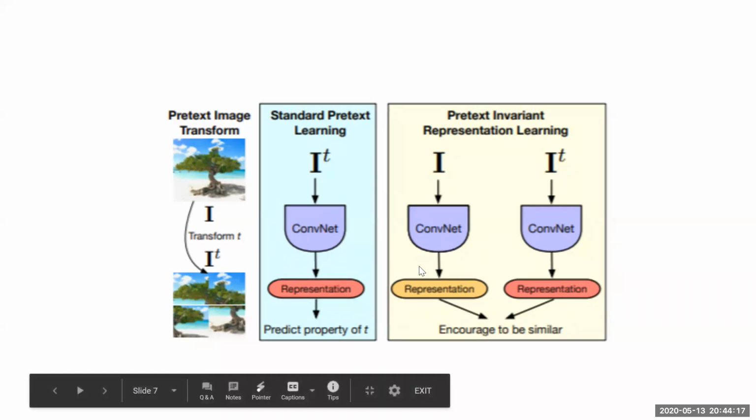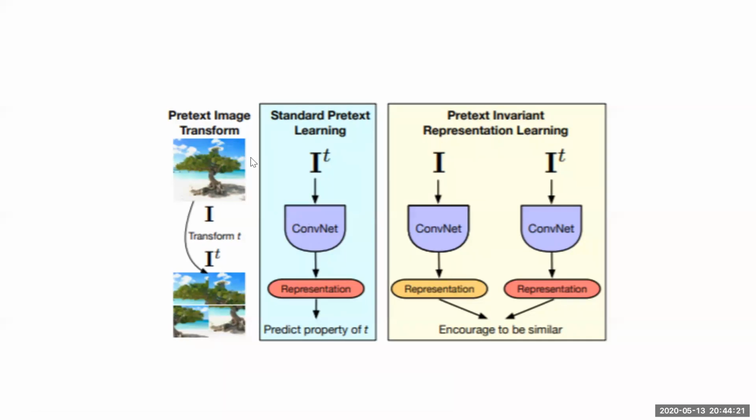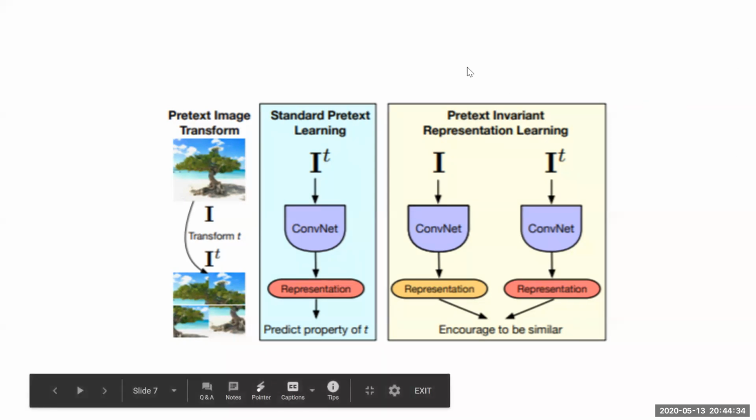So we are trying to find a basic representation from which we can start, and then we can proceed to the final task, say object detection. If it's an object detection problem, then you will proceed towards that. So instead of using ImageNet weights, we are trying to build an alternative for when you don't have enough data and you cannot use the ImageNet weights.